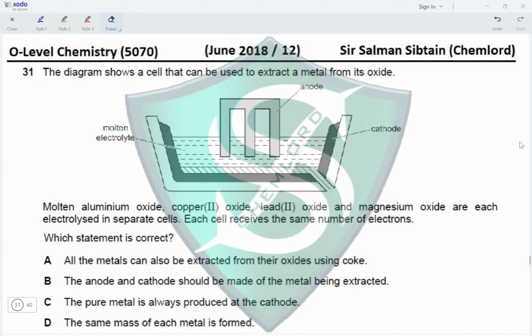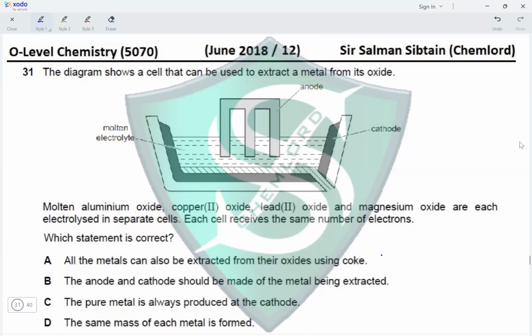Which statement is correct? All the metals can also be extracted from their oxides using coke. No, only metals that are less reactive than iron can. So out of these, we can have copper and lead being able to be extracted by reacting their oxides with coke, not aluminum and magnesium.